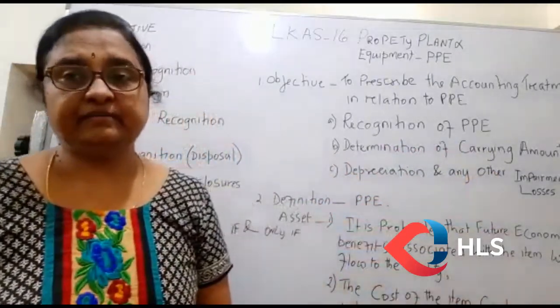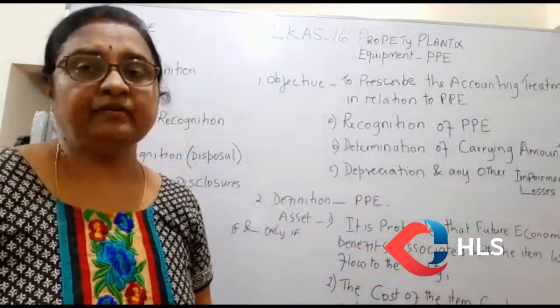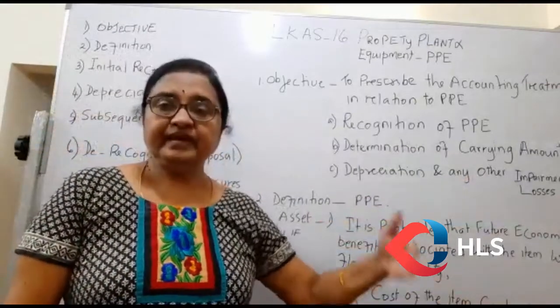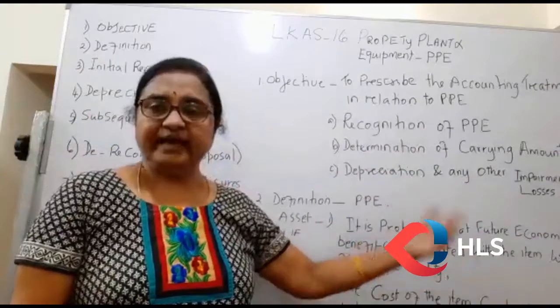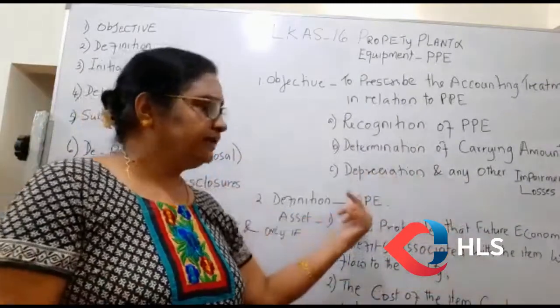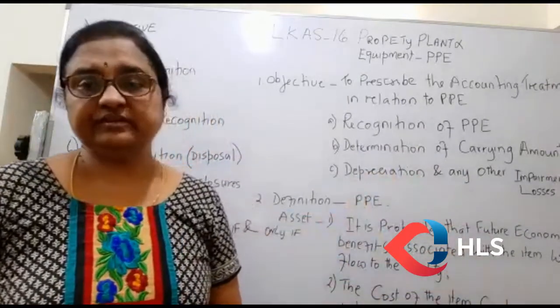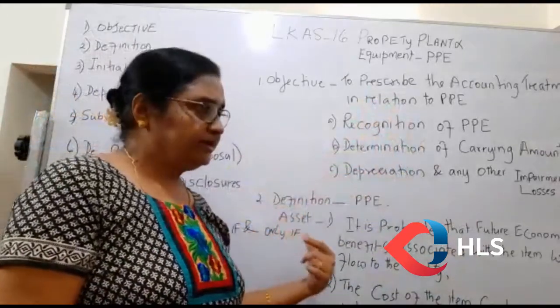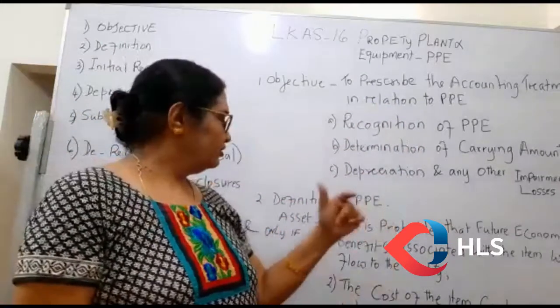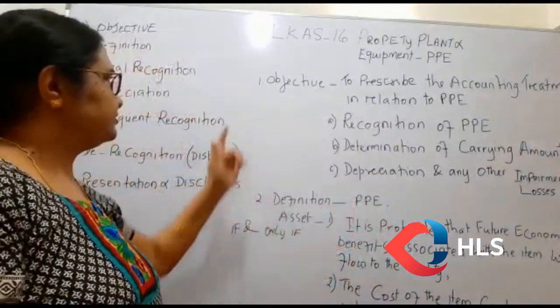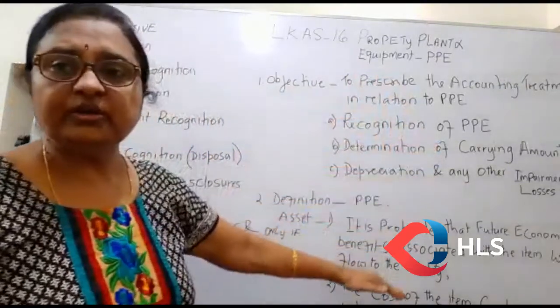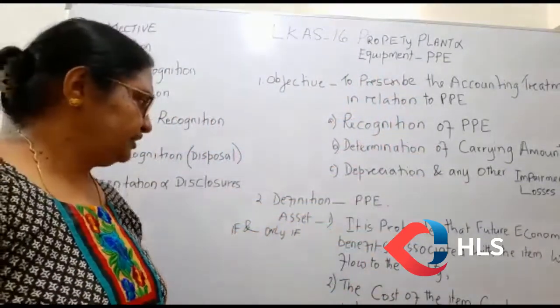The word impairment might be new for you. Impairment means deterioration in the value. If there is any value loss for the asset, we have to bring it in addition to the depreciation. So we will go into these details subsequently. Now we will see the second point. Now the objective, we are going to achieve this. How we are going to achieve this, we are going to see.